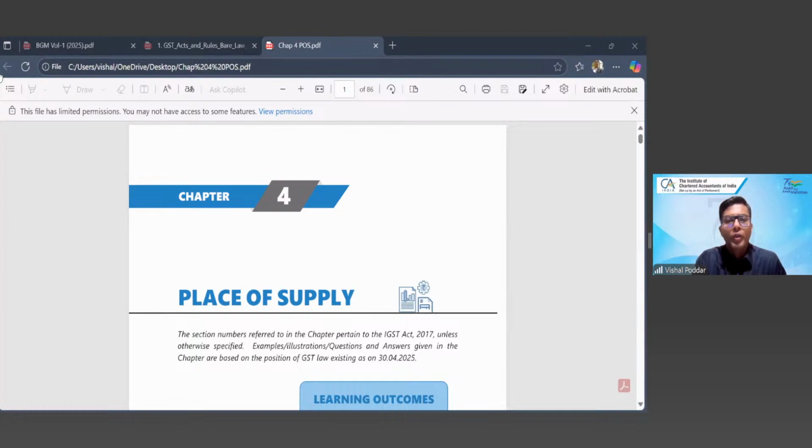Okay, chalo. So we'll switch on to our topic, place of supply. But again, as a rule, before I land up to this topic, this being my first GST lecture with you all, let me first understand from you, what have you all understood till now in GST?